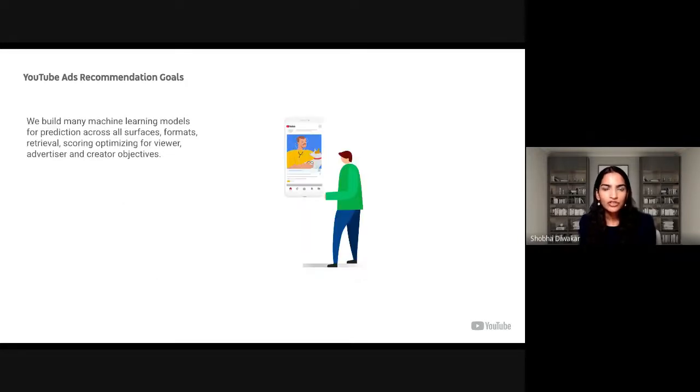Deciding which ad to show in all these places requires us to predict which ad should be shown in the current context. We build many machine learning models across surfaces, formats, and objectives. All these models are used for scoring and recommending which ad to show.